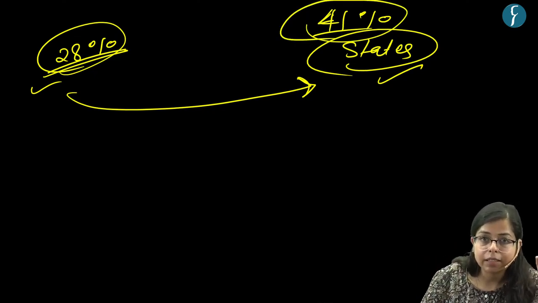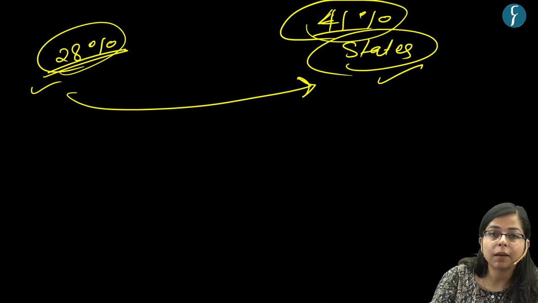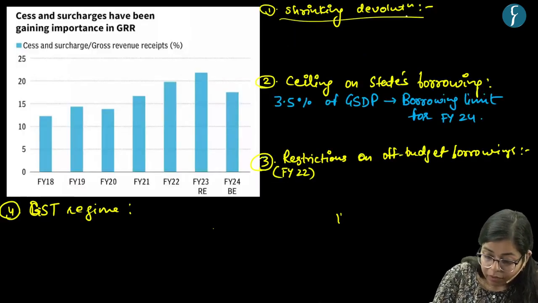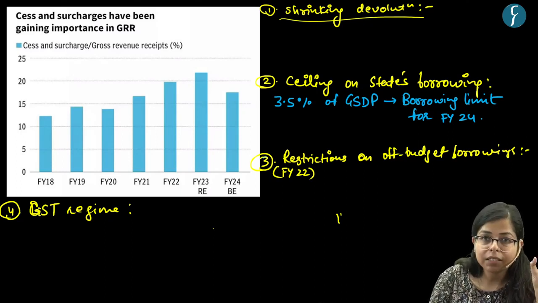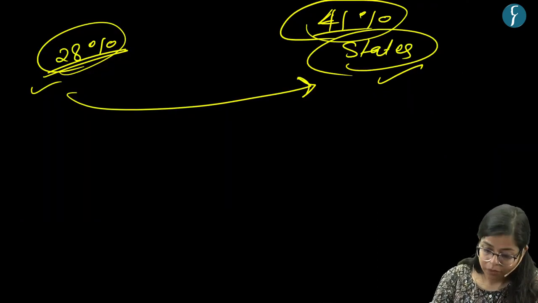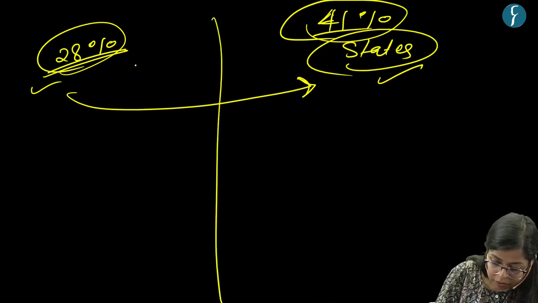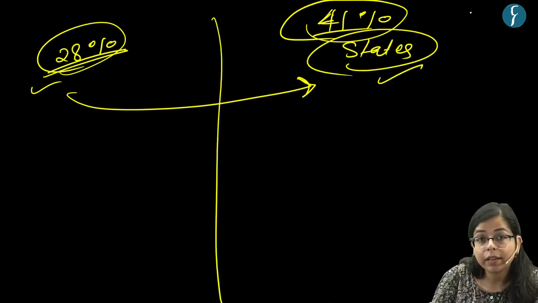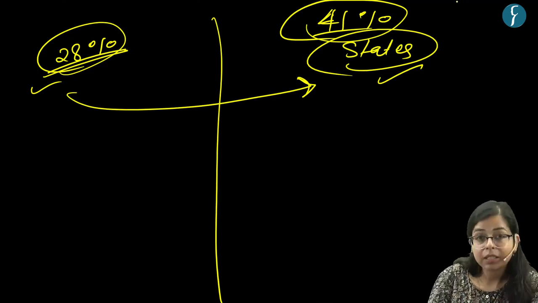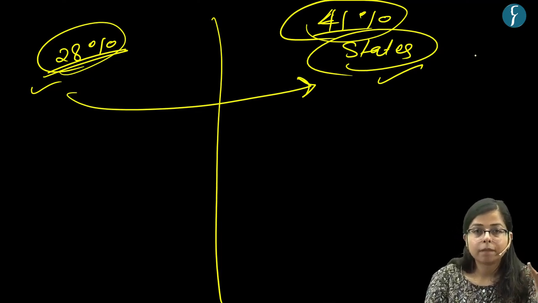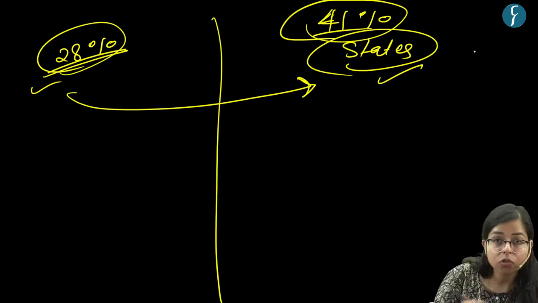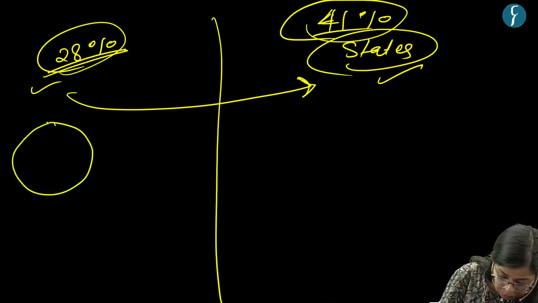Now, despite this, the states have a persistent complaint that the amount which has been devolved to them is shrinking. Let's understand the reason behind it. We saw that this devolution ratio has increased from 28% to 41%, but still the actual devolution to states is not there. Now, the major reason for this is that you should listen carefully. Just for understanding, right?